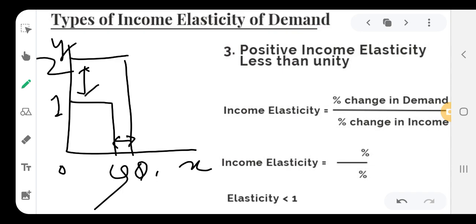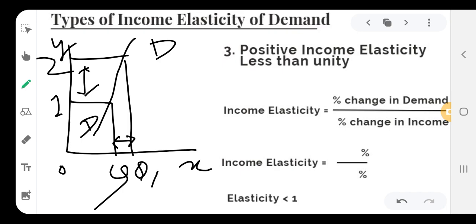Therefore, the income elasticity is less than 1, but it is positive, and the DD demand curve which we draw is more steeper.